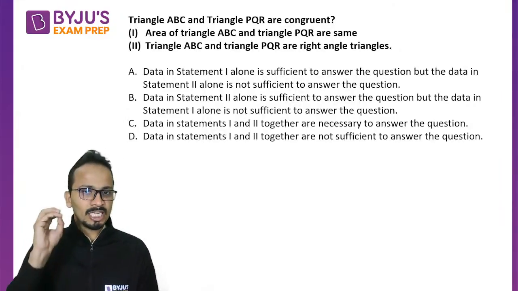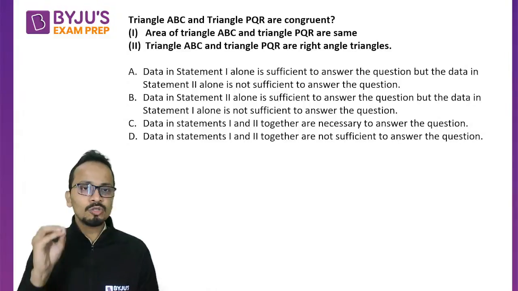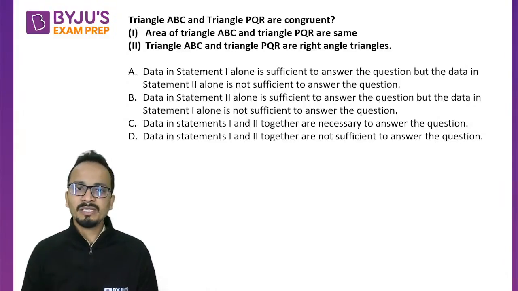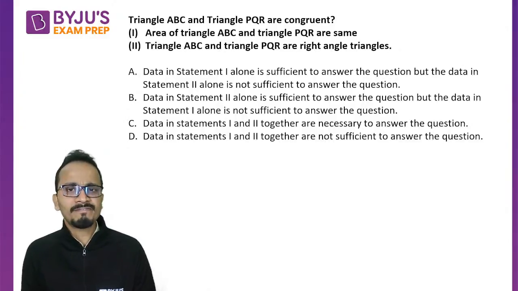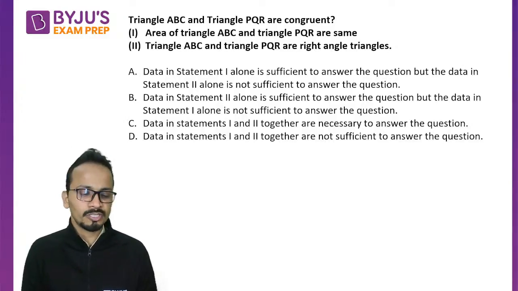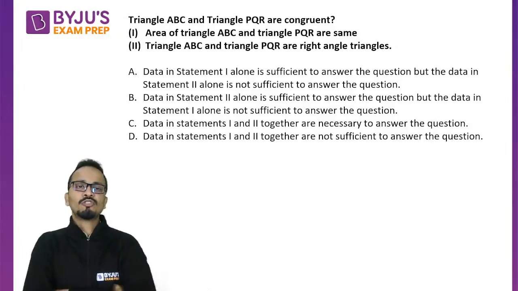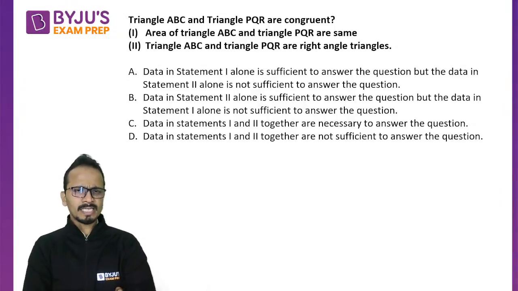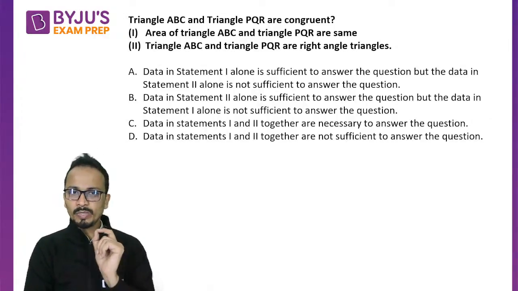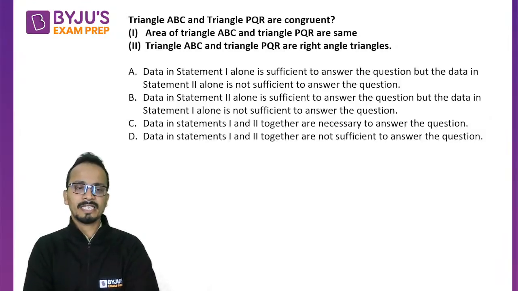All right. Now read this information. I'll give you 30 seconds. Tell me which of these statements is or are sufficient to answer the question that is asked. So you have to tell me, is triangle ABC and triangle PQR congruent? I'm giving you 30 seconds. Tell me which option will be the correct answer.